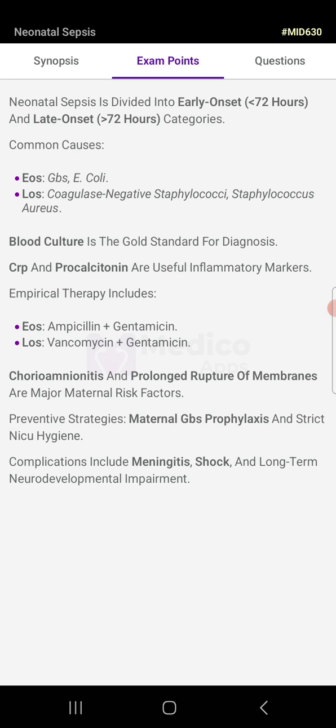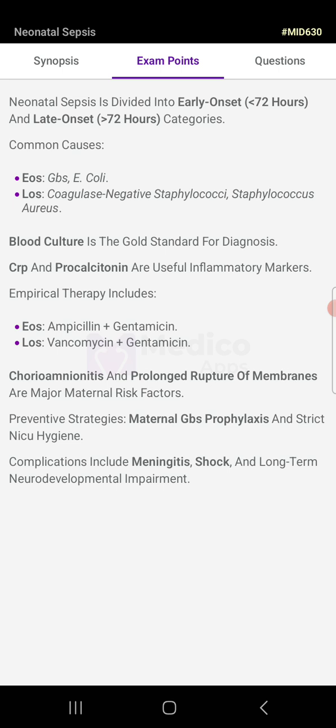Neonatal sepsis is divided into early onset, less than 72 hours, and late onset, greater than 72 hours category. Common causes: EOS, GBS and E. coli. LOS, coagulase negative Staphylococcus and Staphylococcus aureus. Blood culture is the gold standard for the diagnosis. CRP and procalcitonin are useful inflammatory markers.